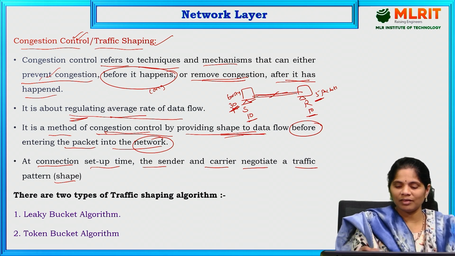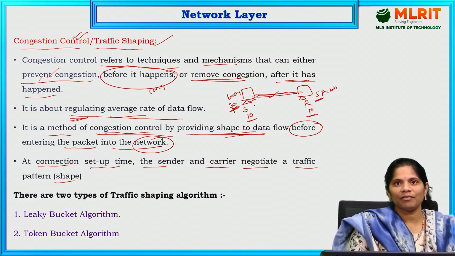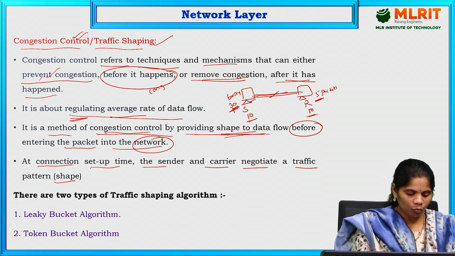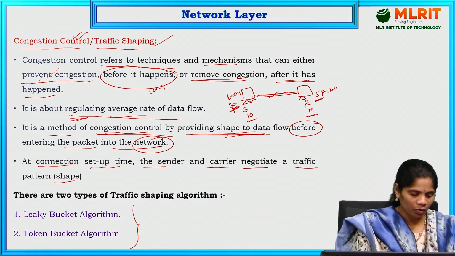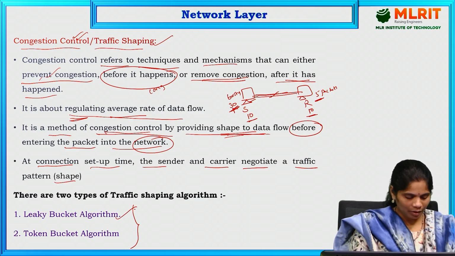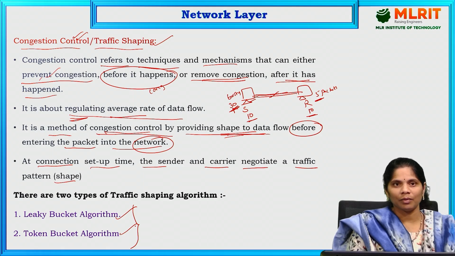Mainly, what is it discussing? We have to regulate the traffic. Providing a shape to the data flow before the packet enters the network is called congestion control. There are two types of traffic shaping algorithms, that is, congestion control algorithms. The first one is the leaky bucket algorithm and the second one is the token bucket algorithm. These two algorithms we are going to use in congestion control.